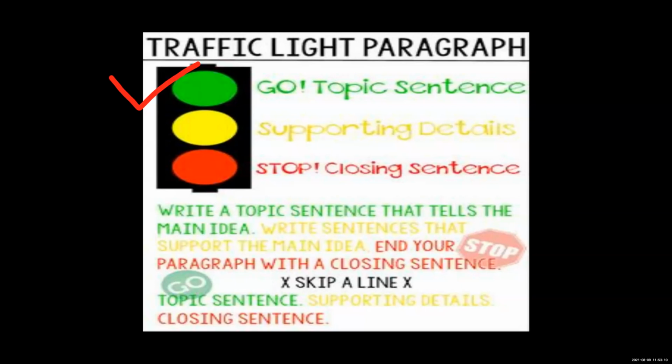Then for the yellow light, we start the vehicle. It means we are giving support to the car; now you have to run. That is the supporting sentences. And red means stop, which means the closing sentences. Closing sentences means we are supposed to end our paragraph.